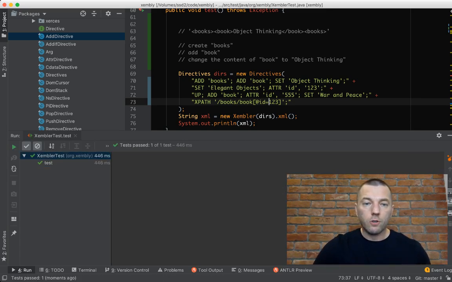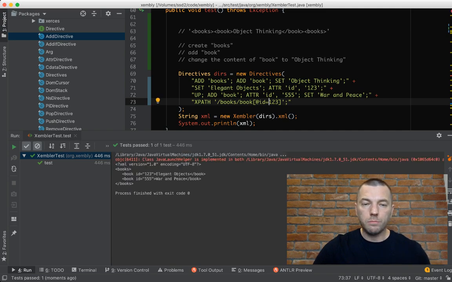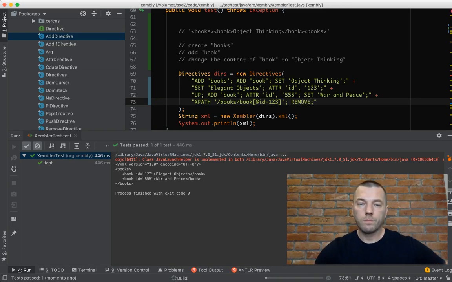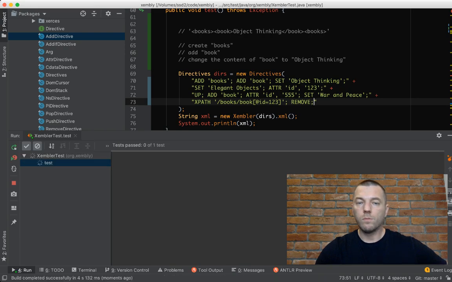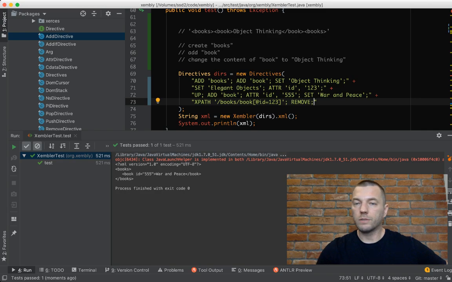Yeah. So we have two books. As you can see, book 1, 2, 3 and book 555. There are two books, two values. Everything looks cool. And now I want to delete the book 1, 2, 3. So I find it with the XPath, and then I say remove. Then I run it again. Boom, we have just one War and Peace. How simple is that, right?